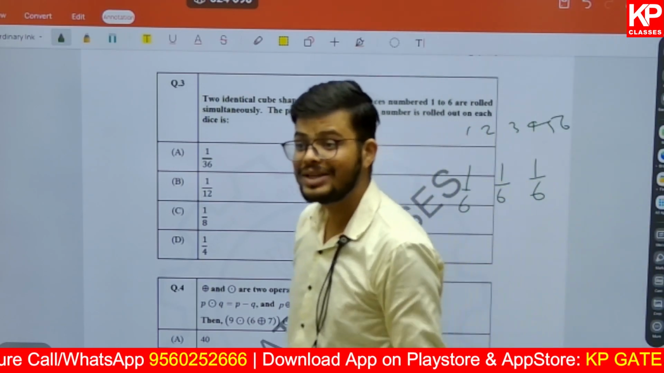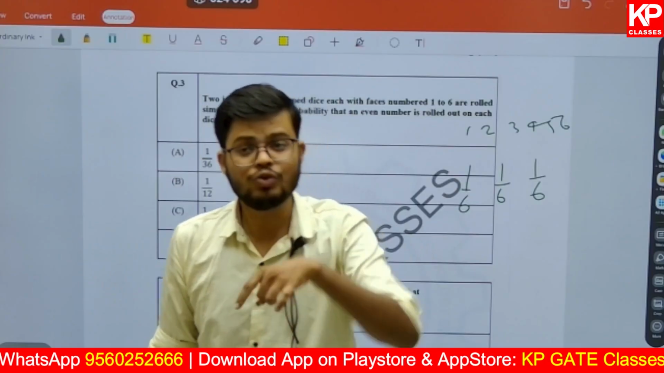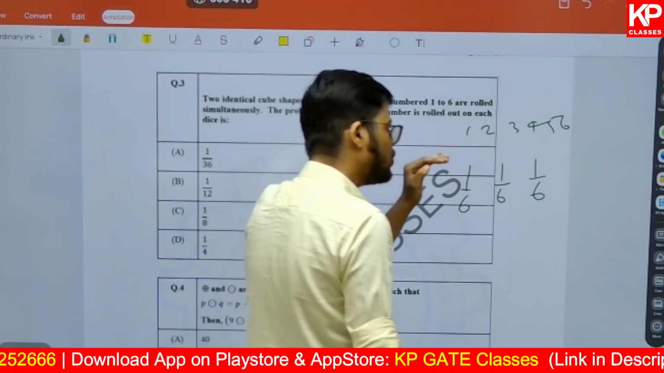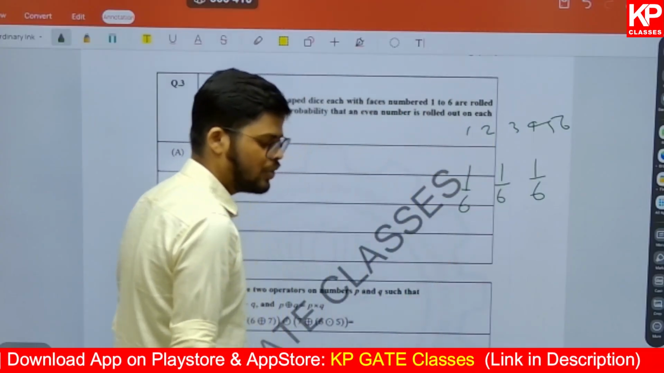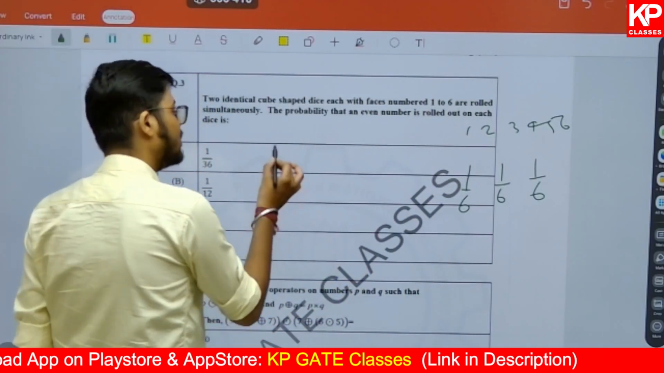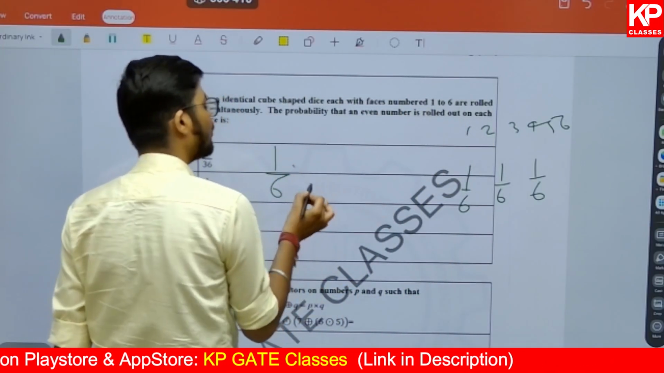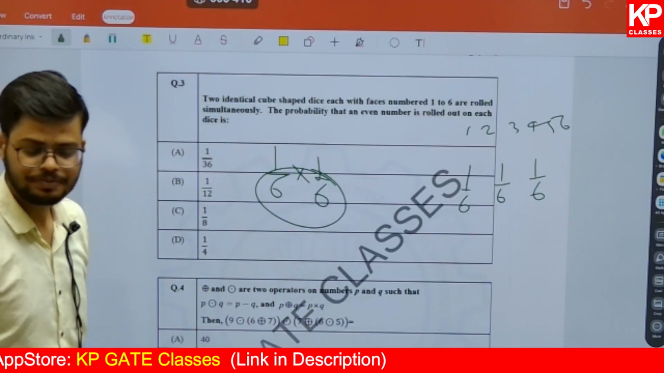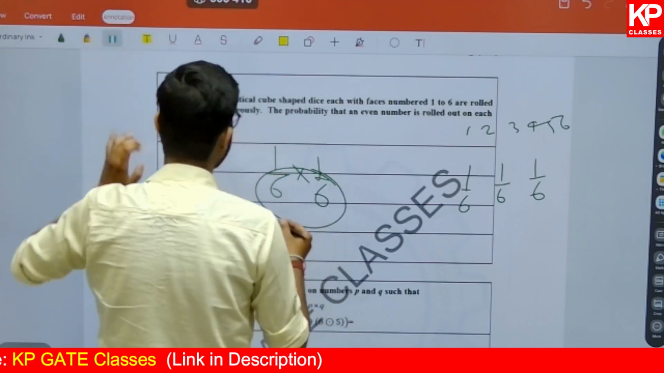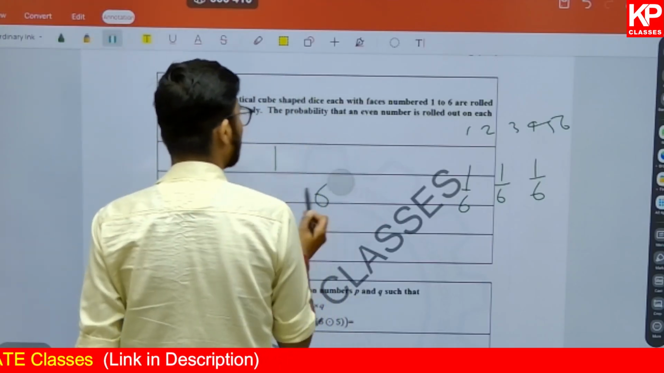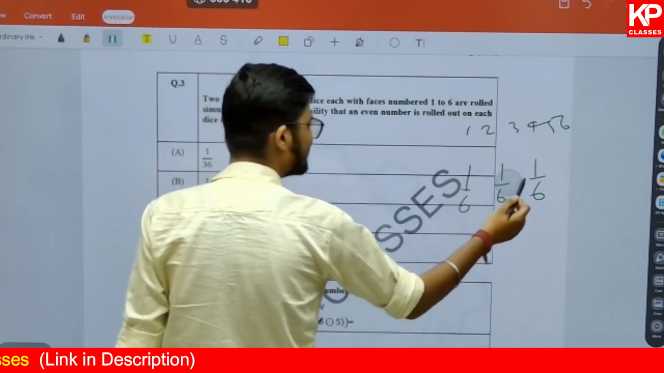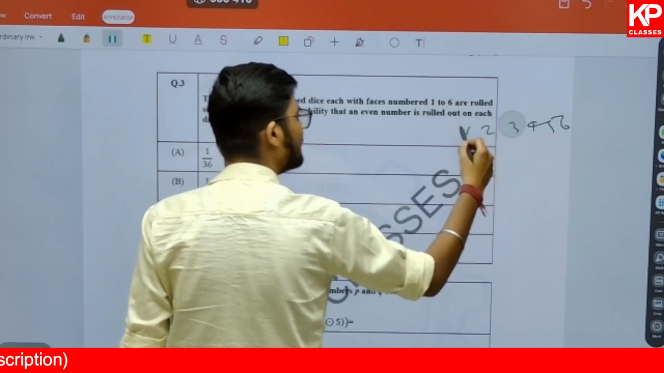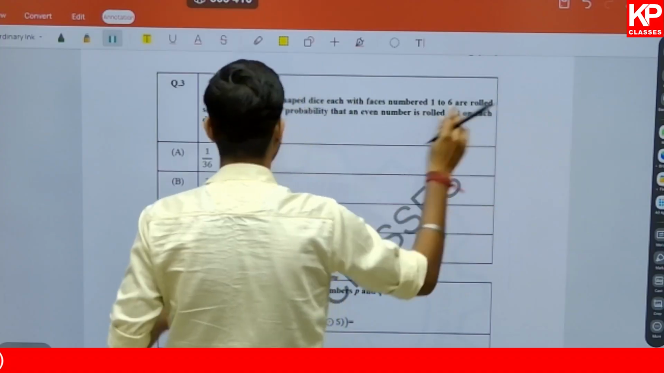That means, what is the outcome? The outcome is 1 out of a total of 6. So what is the probability of that outcome? 1 upon 6. Now suppose I am going to roll two dice at a time. On one dice, what is the probability? 1 by 6. On the other dice, what is the probability? 1 by 6. So the total possible outcomes are 36. If you roll two dice at the same time, the total possibilities will be 36. It will not be 6 plus 6. I hope you understand that.